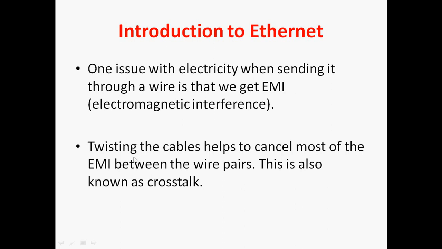Twisting the cable helps to cancel most of the EMI between the wire pairs. This is also known as crosstalk. In a production network, you can see that LAN cables are twisted. We twist them to avoid electromagnetic interference, and for that reason only we twist the cables.